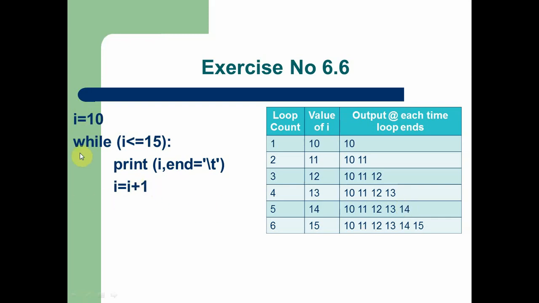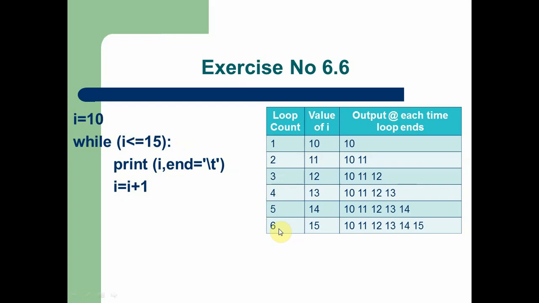So the sixth time the loop is going to execute, because the sixth time also the condition becomes true. Now the value of I is 15. The condition is true, so the value 15 is printed on the screen after a tab. Again the value of I is incremented by 1. Now the value of I is 16. When the loop goes to the condition, here the condition becomes false. After this statement executes 6 times, the loop ends.